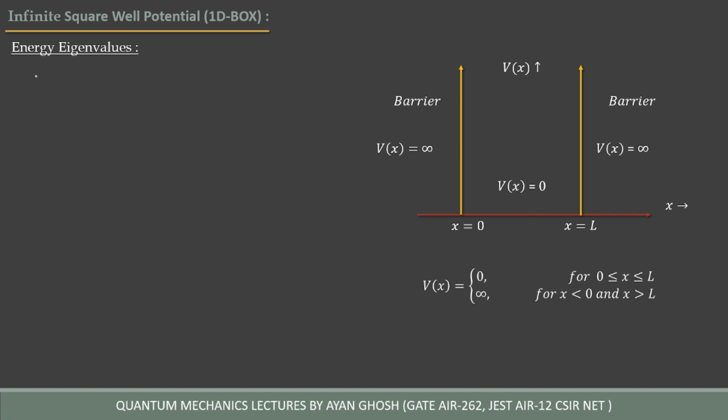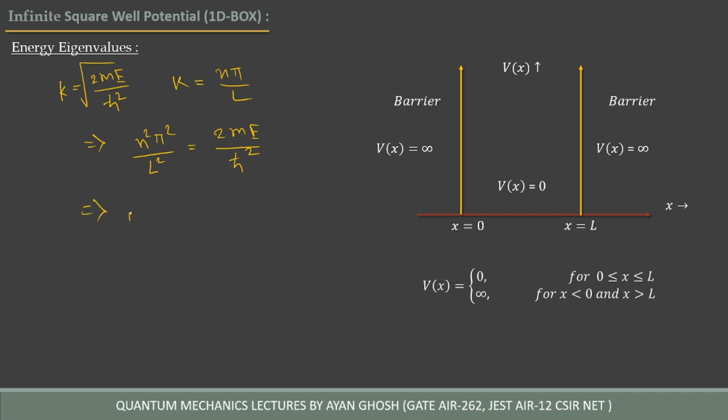So to obtain the energy eigenvalue, we have the k. k is equal to root over of 2mE divided by ħ square, and also we get from the quantization that k is nπ by L. So if we equate these two and square, we'll get n square π square divided by L square, which is equal to 2mE divided by ħ square.